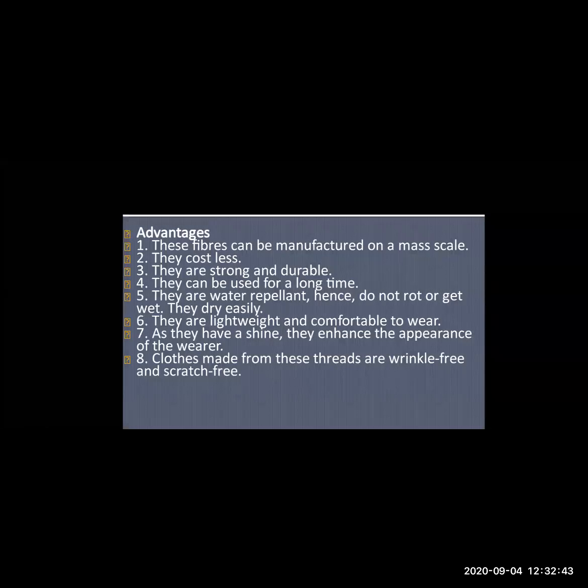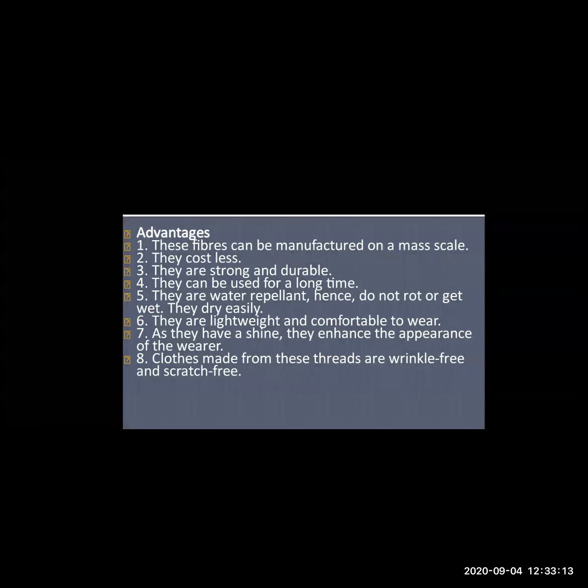They are very light in weight, so you don't feel it when you are wearing the dress. It is not too heavy to carry, and you are very comfortable in this type of clothes. As they are shining, their appearance and the wear also enhance. As they have the shining property, the clothes look very rich after wearing. The appearance also looks richer.